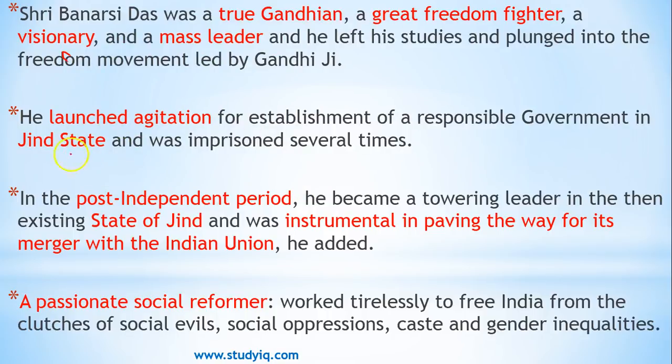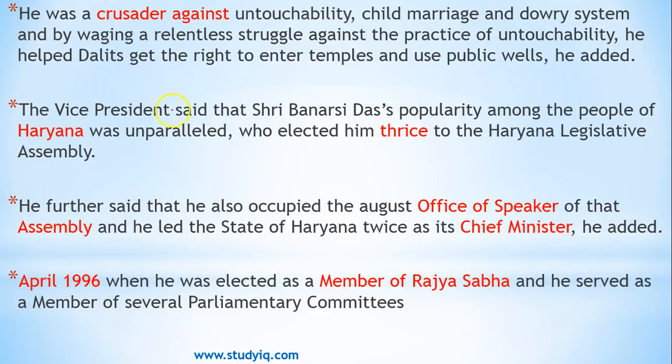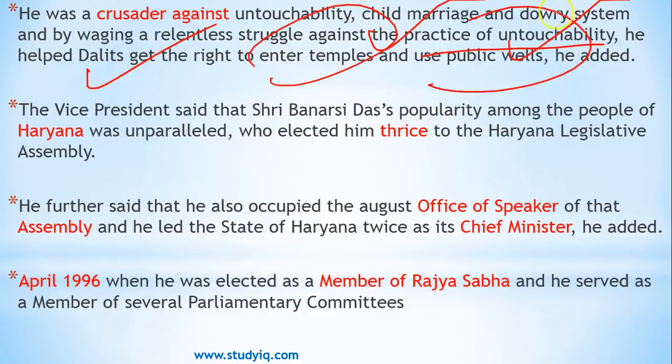He launched an agitation for the Jind state, and in the post-independence period, he was instrumental in ensuring the merger of the state of Jind with the Indian Union. He also fought against many social evils like social oppression, caste inequalities and gender inequalities. He fought against child marriage and the dowry system, and he was relentless in his struggle against the practice of untouchability. He fought for Dalits, and he ensured that they got the right to enter temples and use public wells.